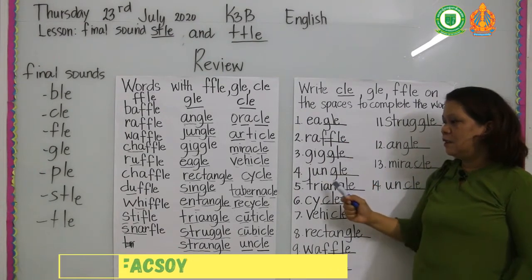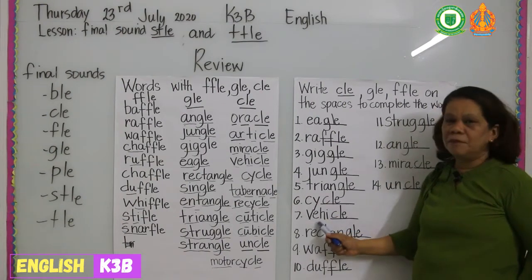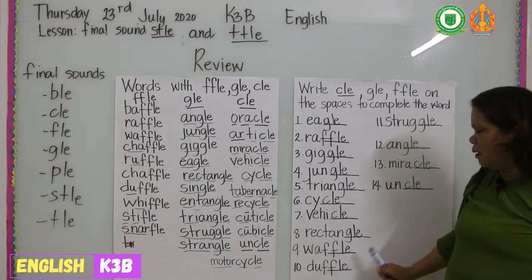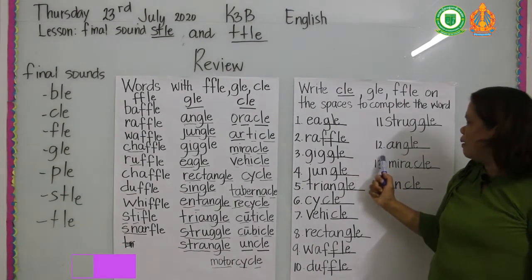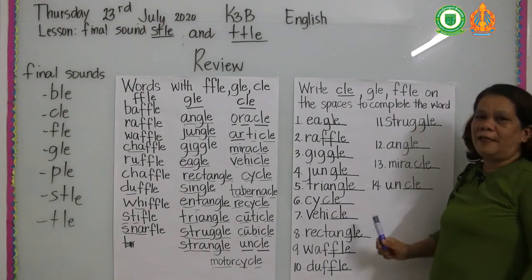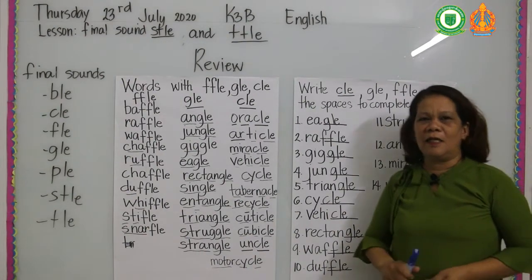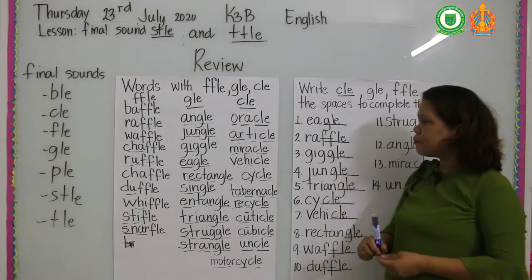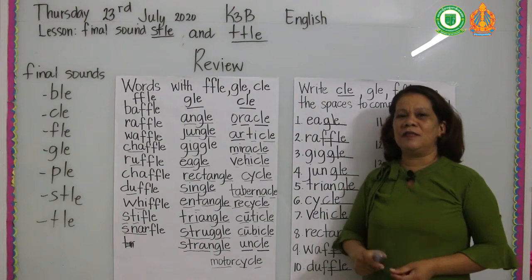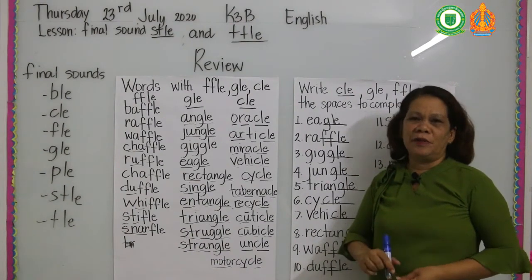Ruffle, giggle, jungle, triangle, cycle, vehicle, rectangle, waffle, duffle, struggle, angle, miracle, and uncle. I hope it was easy for you to read these final sounds. If you meet them in other books, at least you have the idea how to read them.